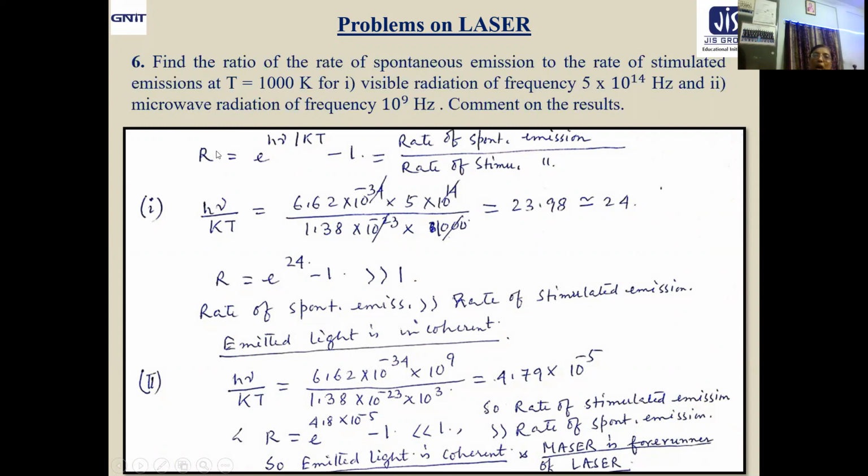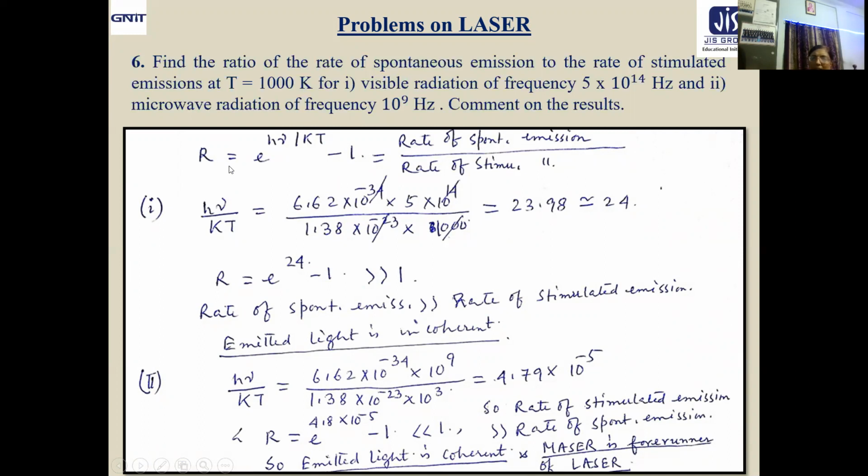Now the ratio R is defined as rate of spontaneous emission to rate of stimulated emission. And we got the expression as e to the power h nu by kT minus 1. R, the ratio of rate of spontaneous emission to stimulated emission, is found out to be equal to e to the power h nu by kT minus 1. In our lecture session, we have derived that. Now the first case, we have to use this. In the first case, we have to find out the value of h nu by kT.